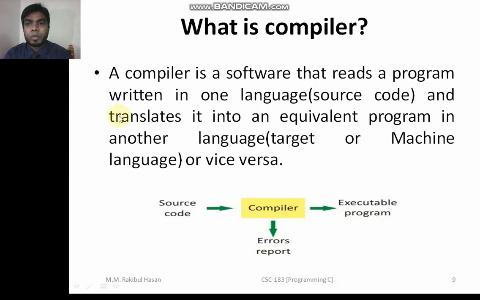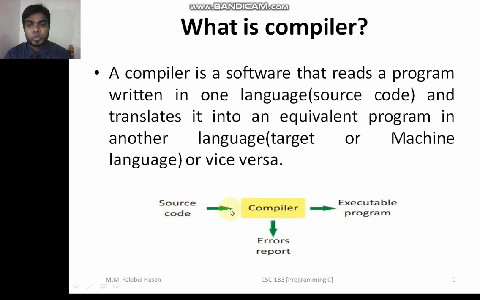So let's see what they're saying here. A compiler is a software, nothing but a software, that reads a program written in one language and translates it into an equivalent program in another language, the target or machine language, or vice versa. That means we are giving source code and the compiler translates the code into machine language, or the opposite.